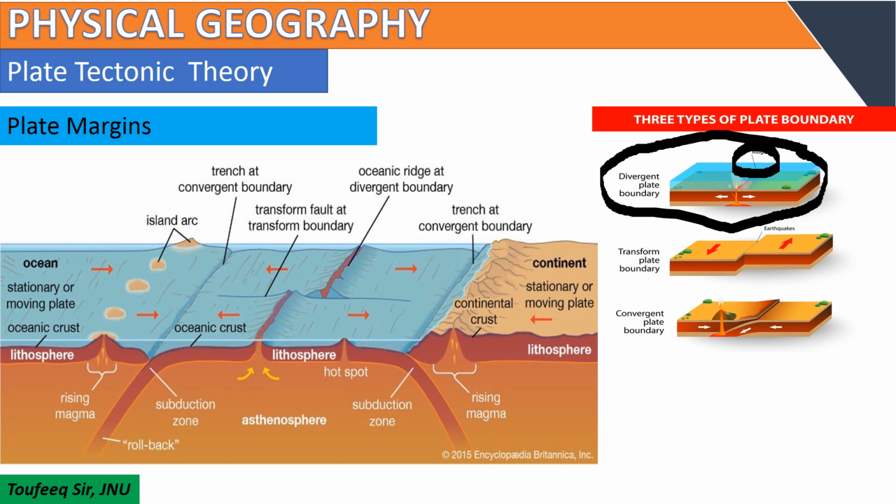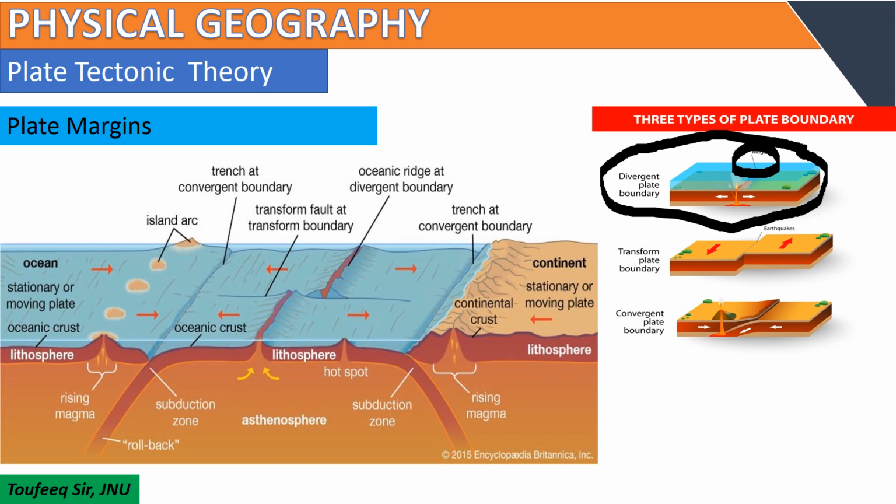which is situated on the rising thermal convection currents coming up from the mantle. Here the oceanic crust moves in opposite directions from the mid-oceanic ridge, and thus there is a continuous upwelling of new molten materials, lavas, along the mid-oceanic ridge. These molten lavas cool down and solidify to form new crust along the trailing end of divergent plates. Thus there is a continuous creation of new crust along the mid-oceanic ridge.